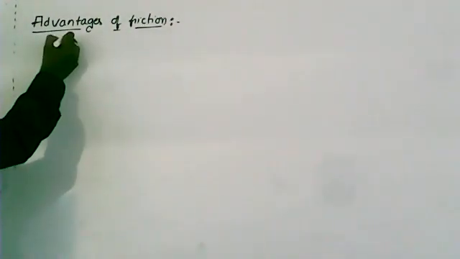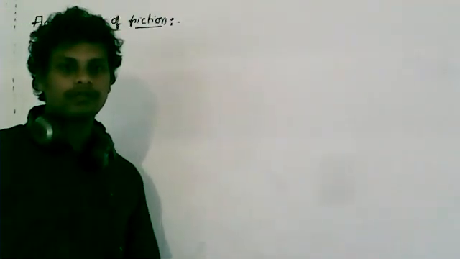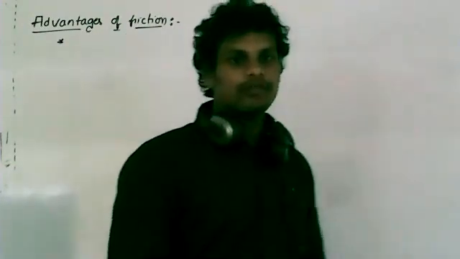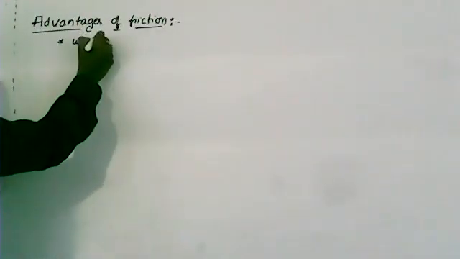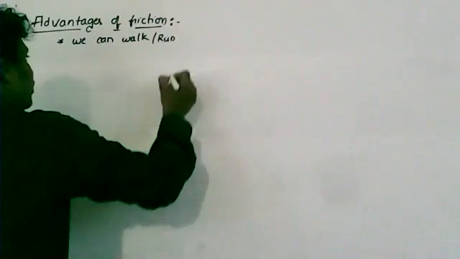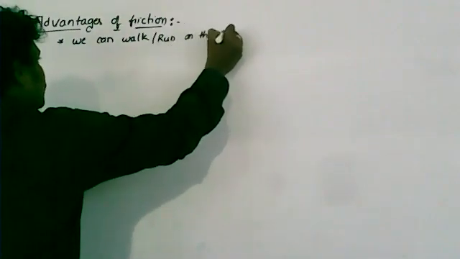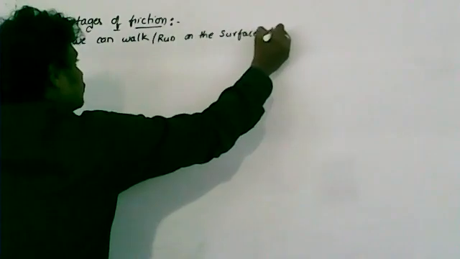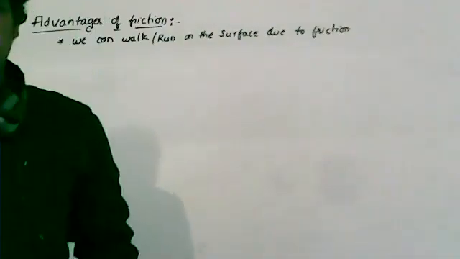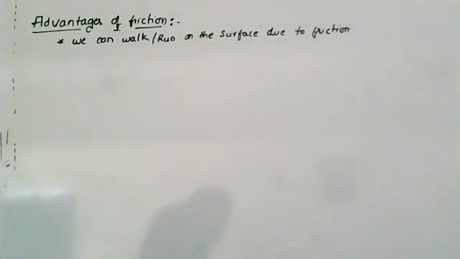The first advantage of friction is that we can walk on the floor because of friction. We can walk or run on the floor, or on the surface of the road or ground, due to friction.